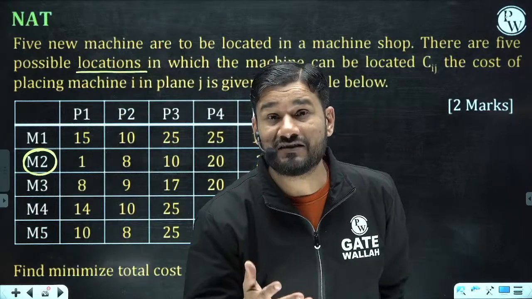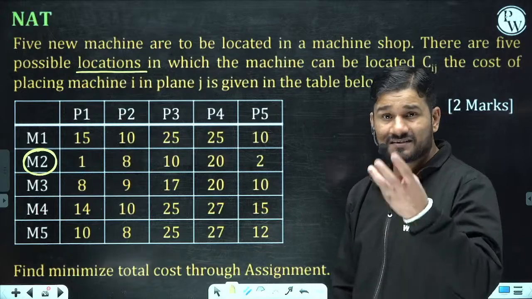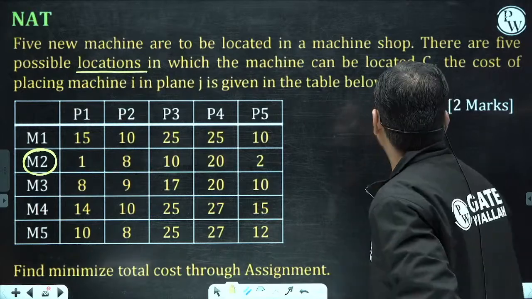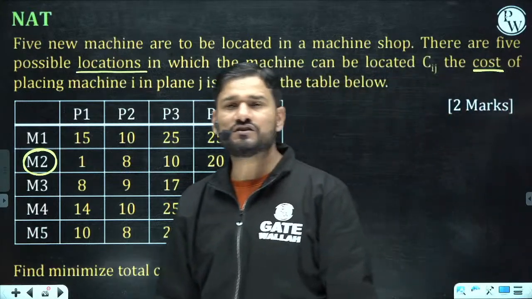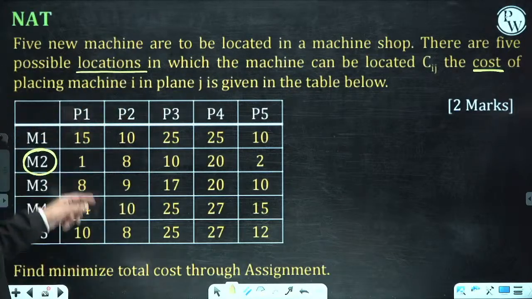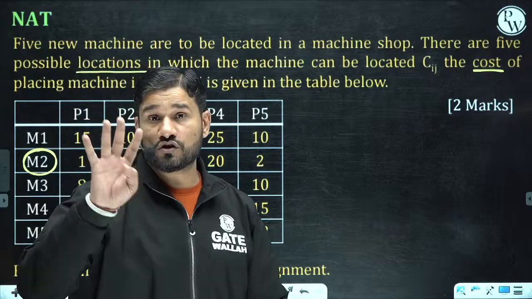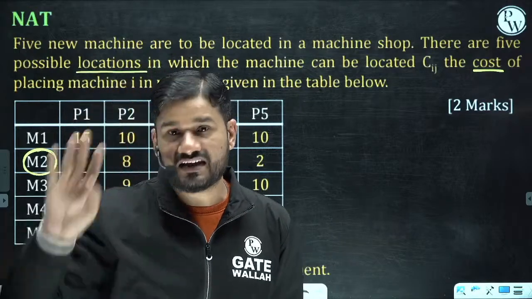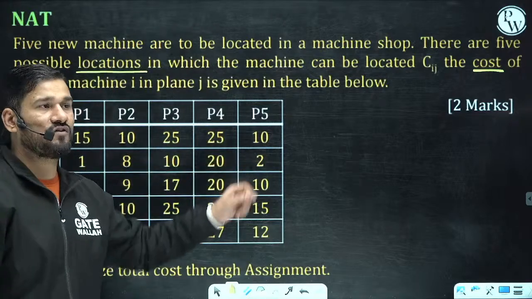Just you are having the greed. Oh wow, 1, 2, so much, so less time. This is what? Cost. So less cost. What is your first choice or second choice? P1 or P5. And please remember, out of 4 options, 3 options, the GATE is going to put P1 and P5 only.